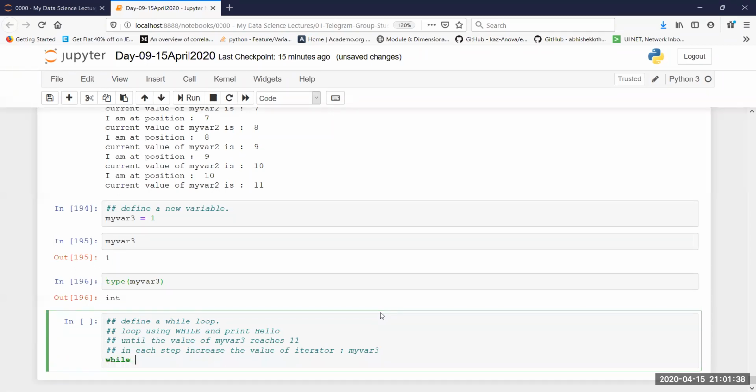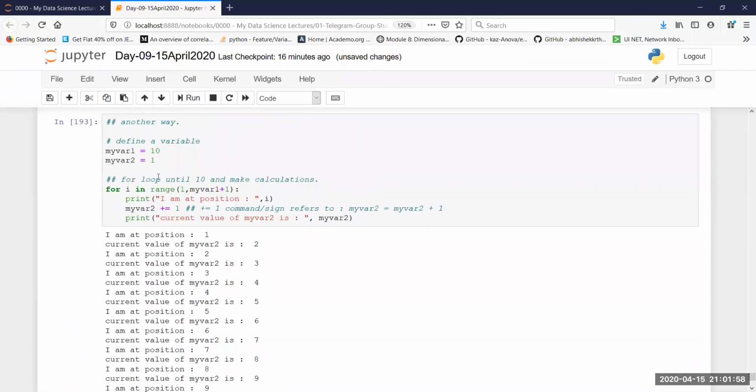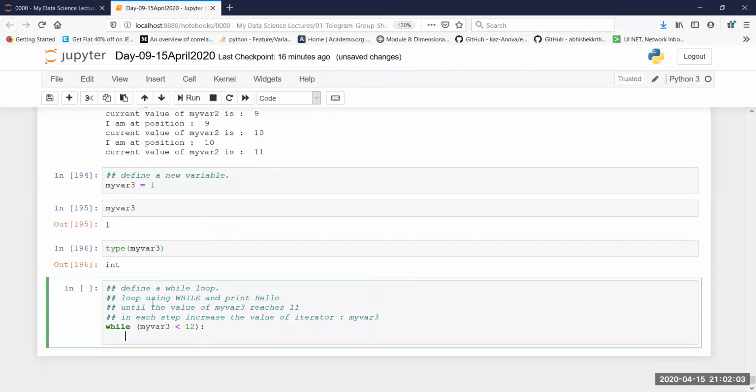While my var3 is less than 12, I'm simply defining the type of the loop, which in this case is while, and then a condition, which is my var3 less than 12. I have no iterator like i. If you go back to the for loop, I had an i statement there. In the case of a while loop, I don't have an i or a j or anything else. I'm simply defining the type of loop, which is while, then the condition.